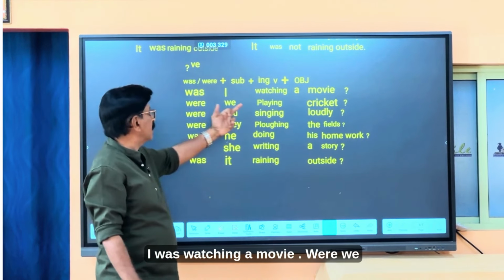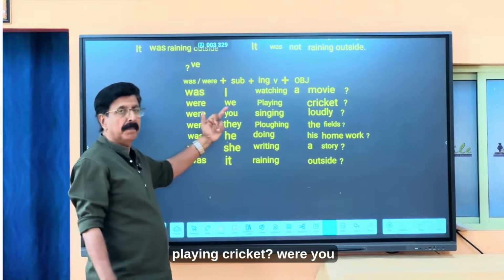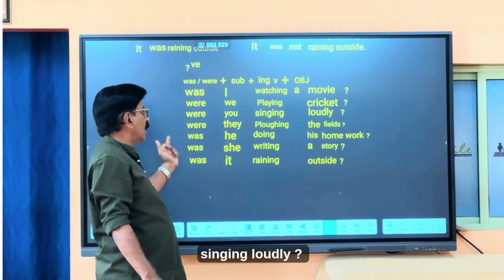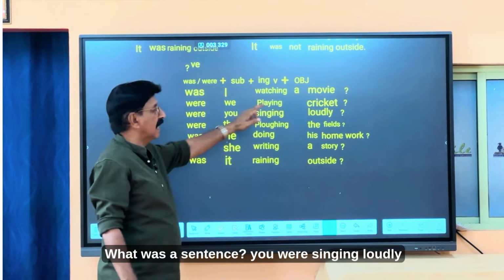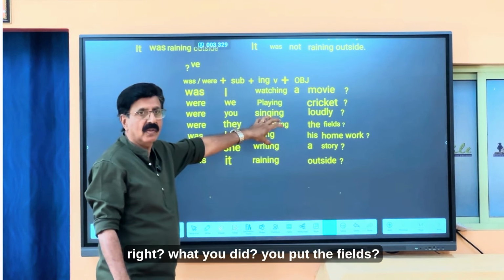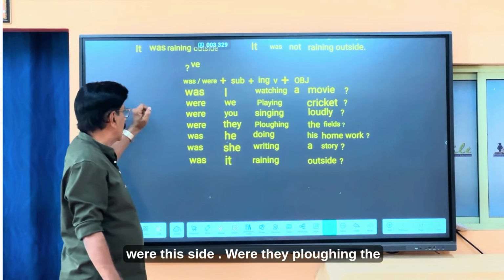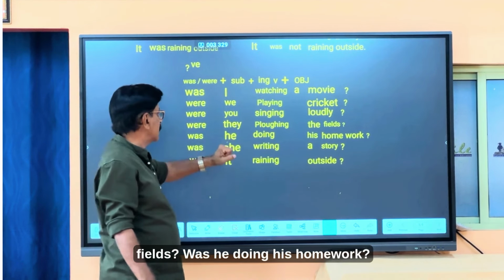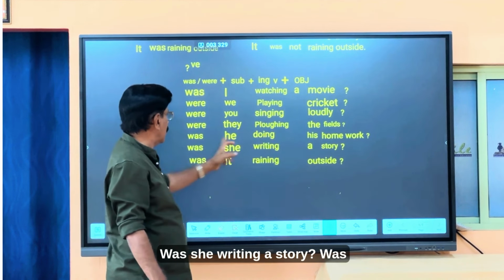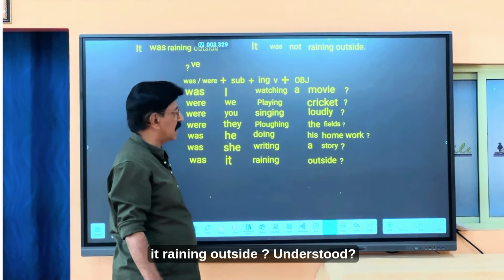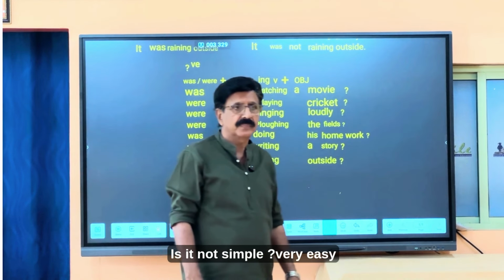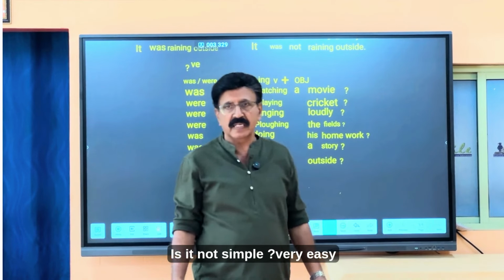Were we playing cricket? Were you singing loudly? What was the sentence? You were singing loudly, right? What did you do? You put the were this side. Were they plowing the fields? Was he doing his homework? Was she writing a story? Was it raining outside? Understood? Is it not simple? Very easy, right?